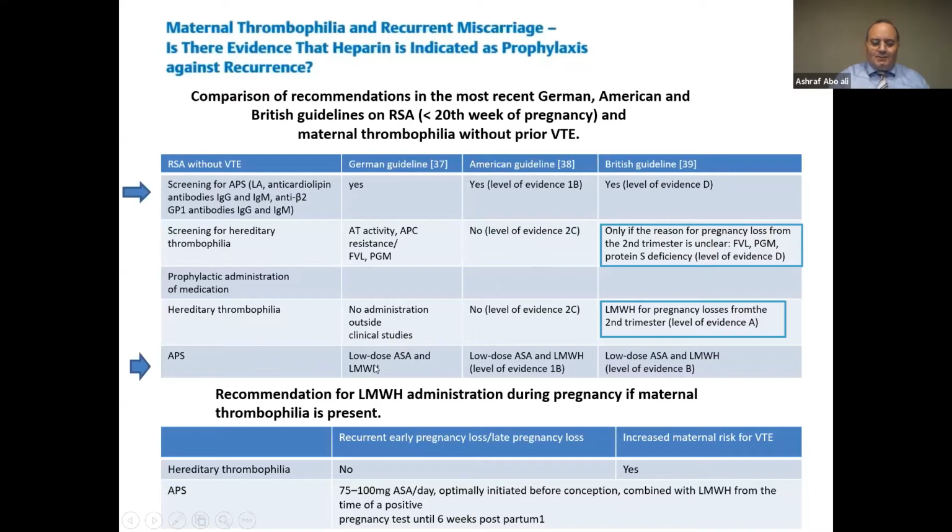It is a combined treatment with low dose aspirin, acetylsalicylic acid, and low molecular weight heparin in all of the guidelines. And you can see here the difference in the presence of second trimester screening in the British guideline. If you have second trimester recurrent pregnancy loss, you should screen for thrombophilia as stated in the Royal College guideline, and you should use low molecular weight heparin for pregnancy losses from the second trimester. This is the British guidelines.